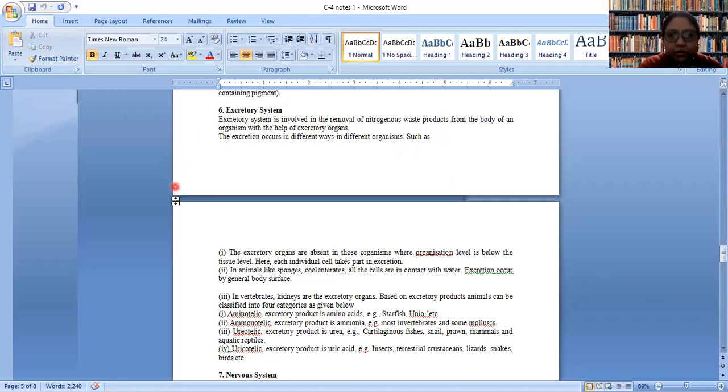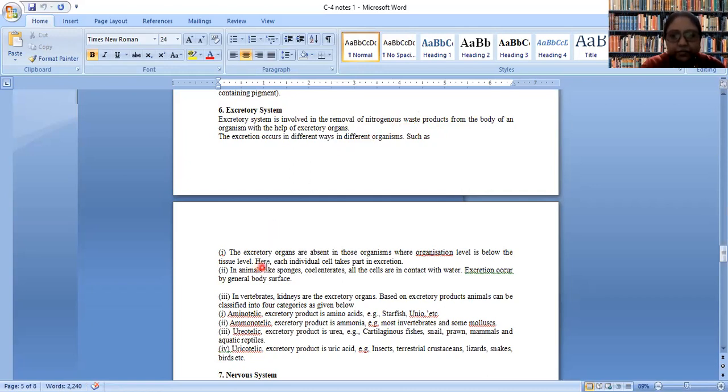So now we will talk about excretory system. It is one of the most important systems of the animal body because in case of excretory system, the toxic substances that are coming inside the body will be thrown out of the body. From where are these toxic substances coming? It is produced inside us only due to different metabolic processes. So the basic role of excretory system is removal of nitrogenous waste from our body.